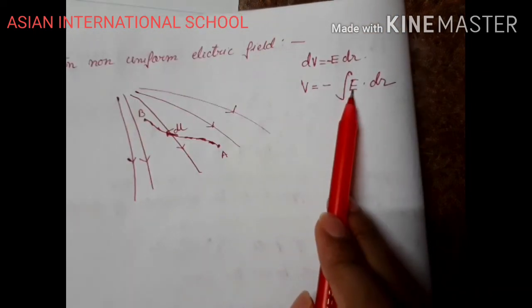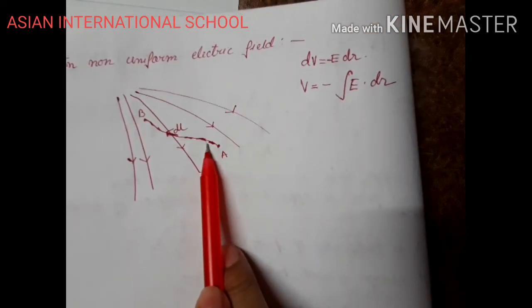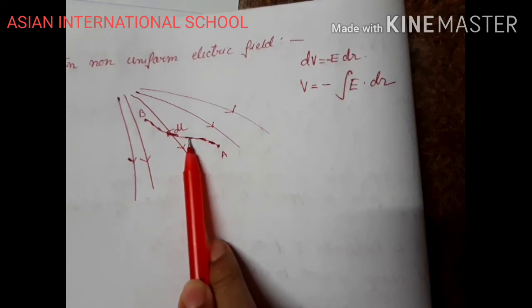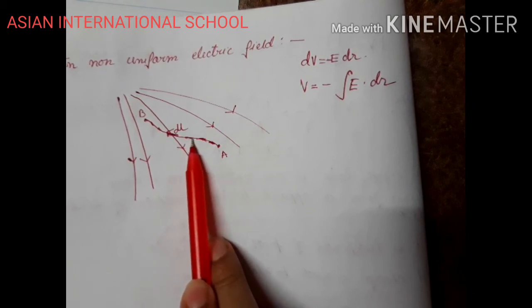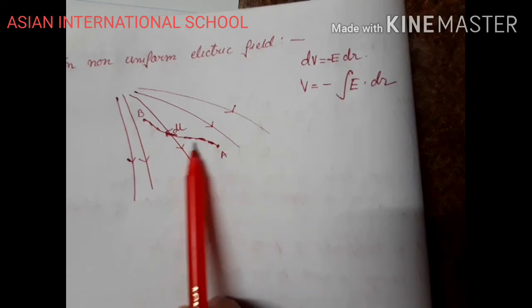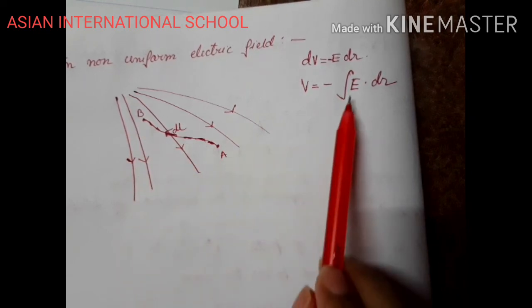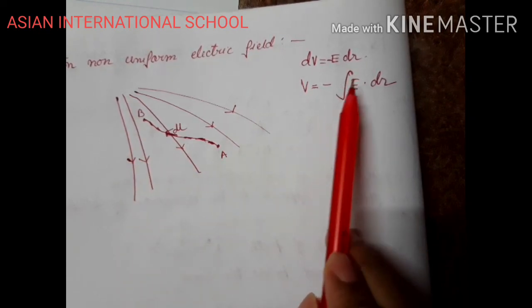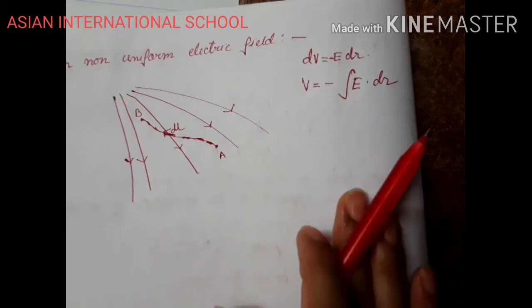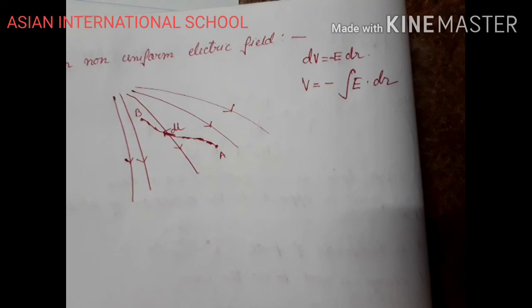For each elementary displacement, the electric field is different. For this particular small length the electric field is the same, but each time the electric field is changing, and hence it is not constant, so it cannot come outside the integration, right? So this is the case if it is a non-uniform electric field.